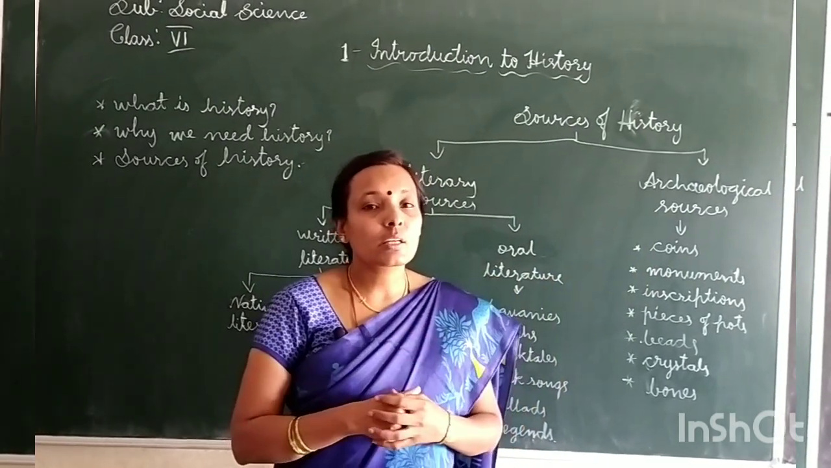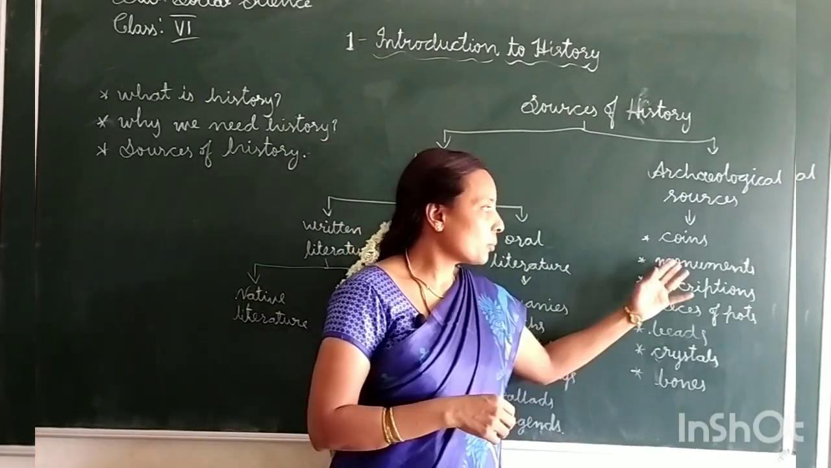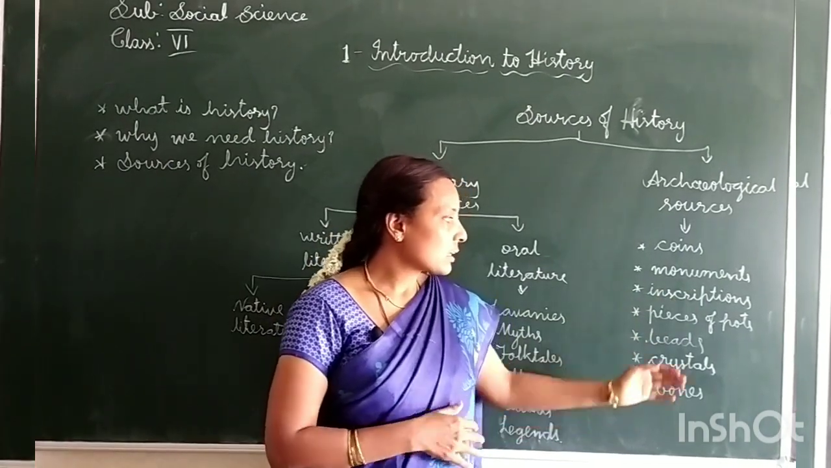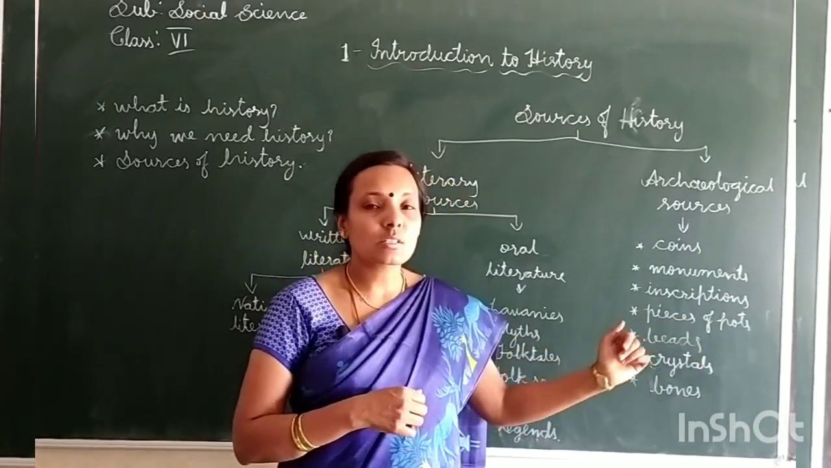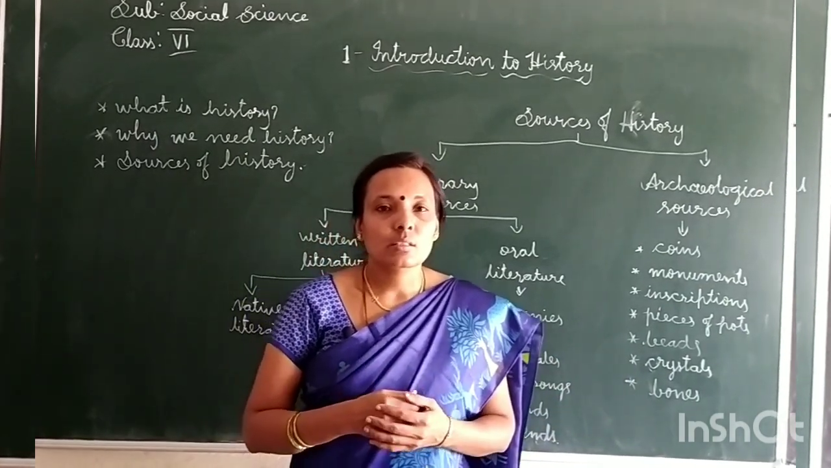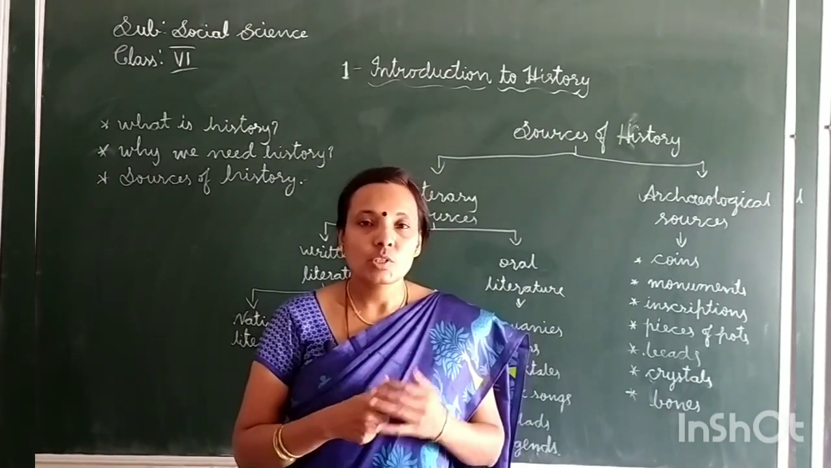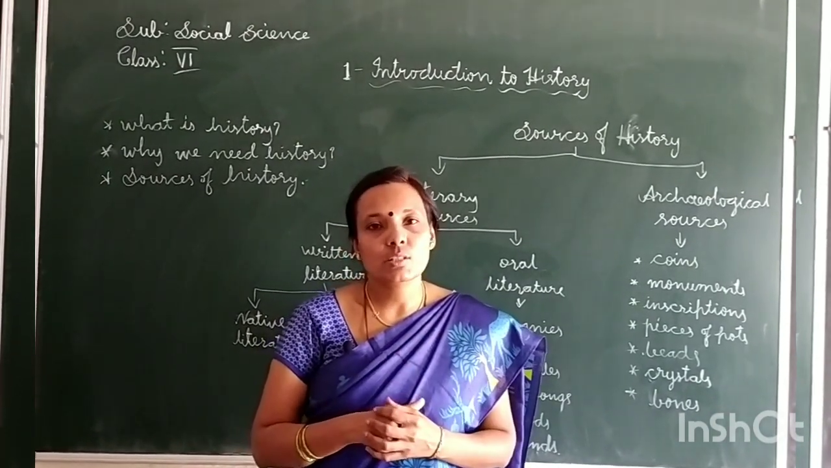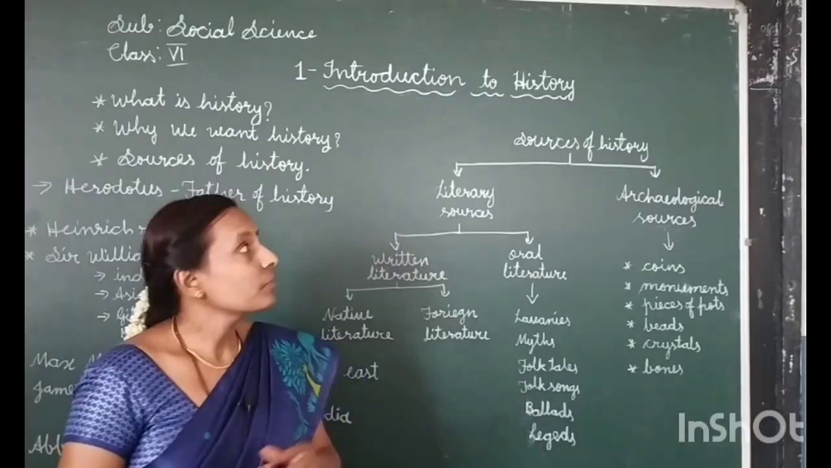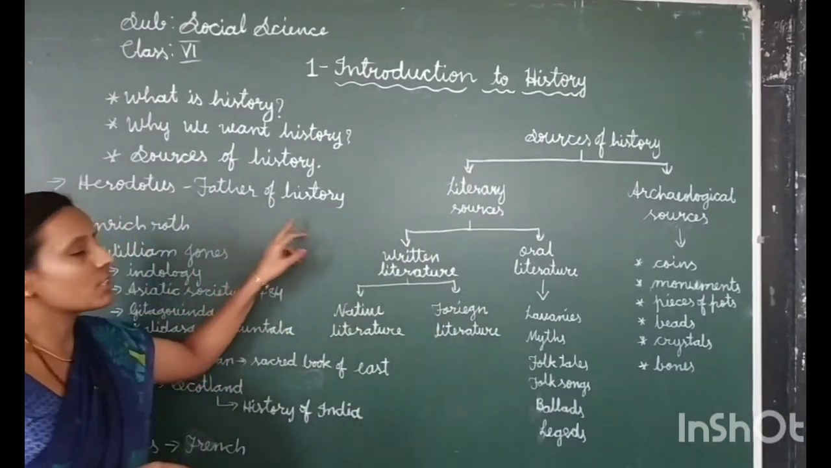So, what are the things they remove from the earth? For example, coins, monuments, inscriptions, pieces of pots, beads, crystals, bones. Like this, many things are removed by excavation. These are the things used by our ancestors. So, this is about archaeological sources. These all are sources of history.